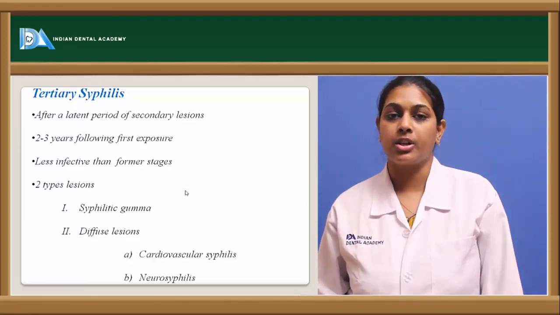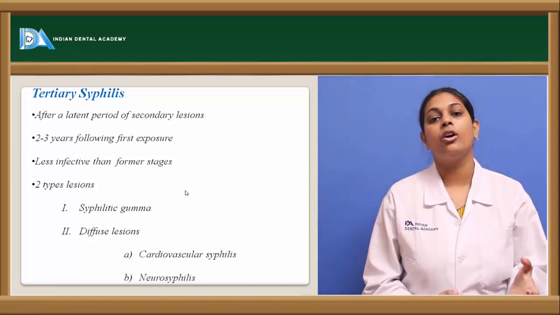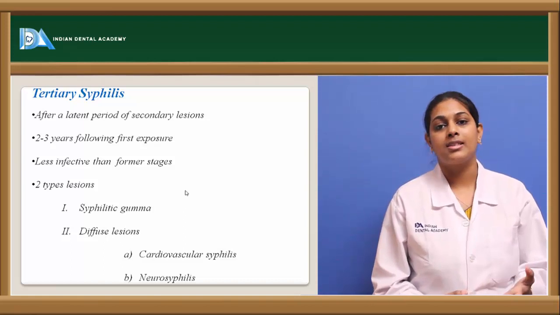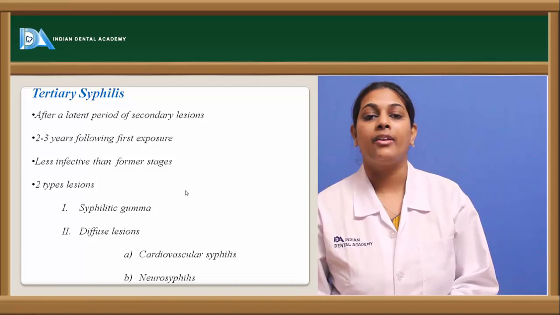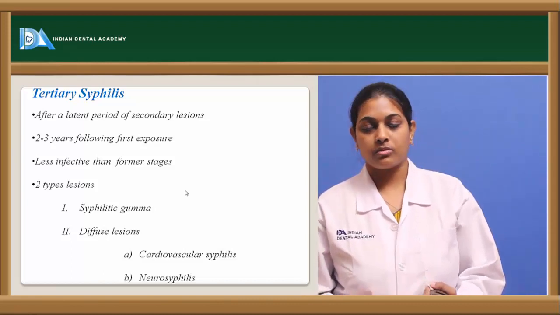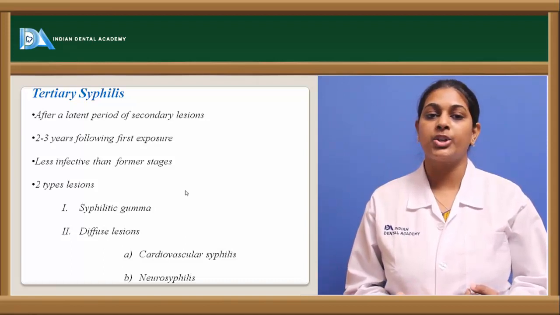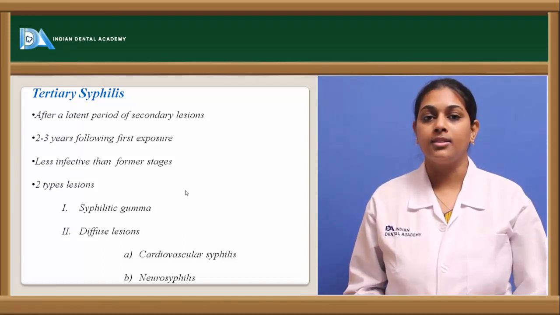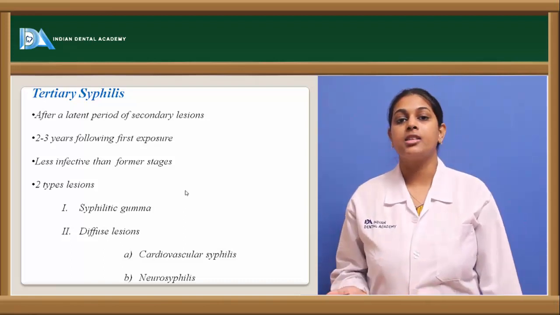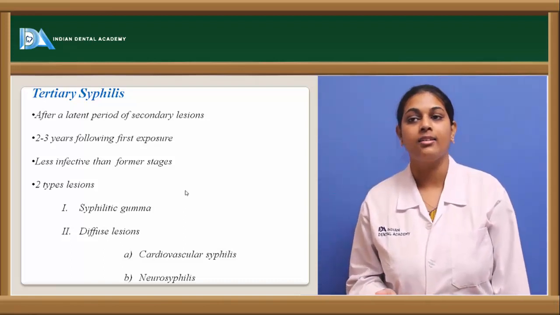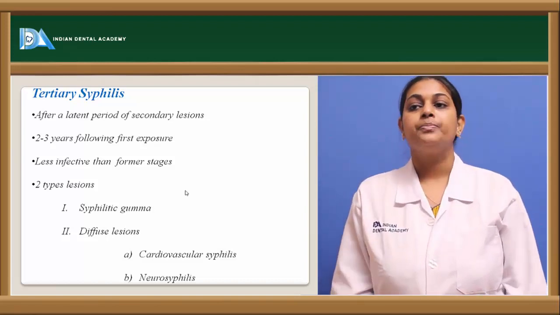Coming to tertiary syphilis, it usually occurs after a period of latency. That is when the bacilli undergo a period of latency, where they do not show any effect, but after 3 years of exposure they start showing activation, and then clinical signs and symptoms appear. Compared to primary and secondary syphilis, it is a less infective stage, and the organisms can be observed even in this stage on culture.